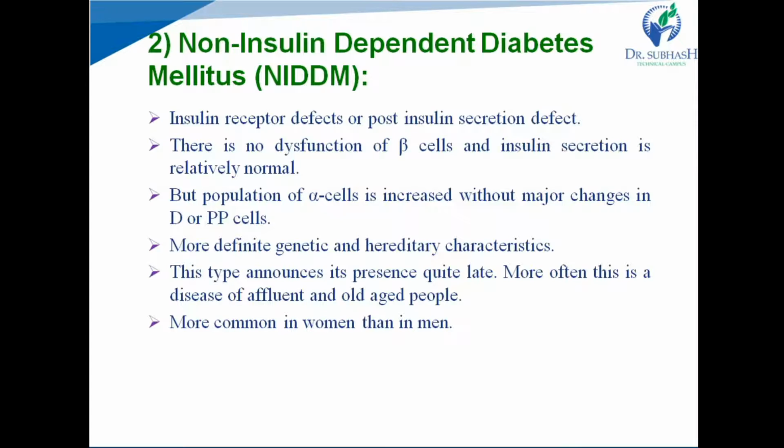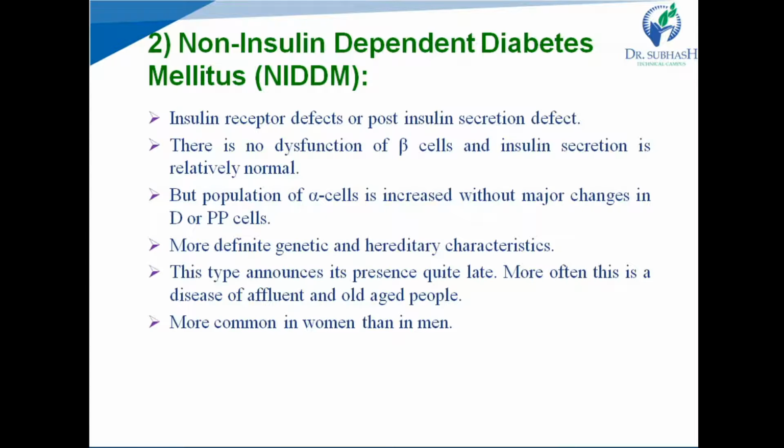the population of beta cells is not affected, but the population of alpha cells is increased without major changes in delta or PP cells. And we have seen that the function of alpha cells is to release glucagon, and the function of glucagon is to convert stored glycogen in the liver to glucose.